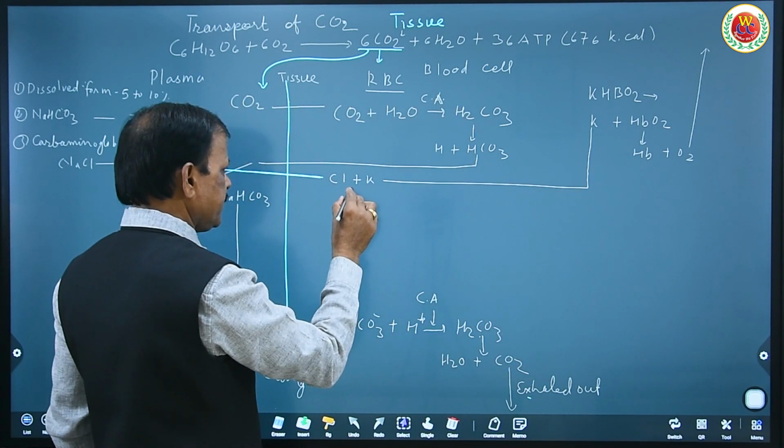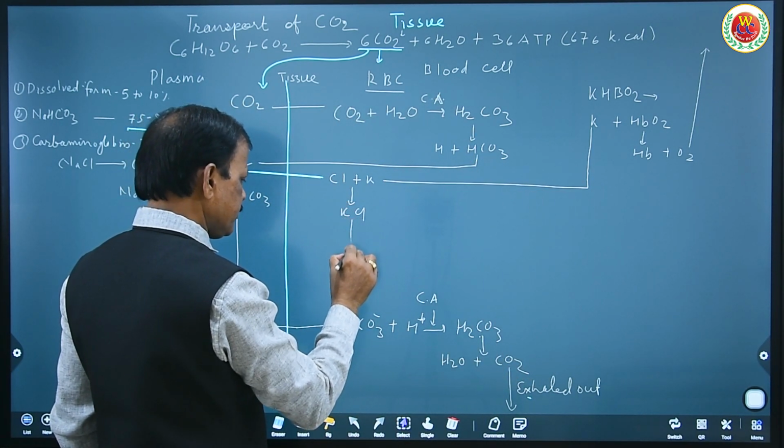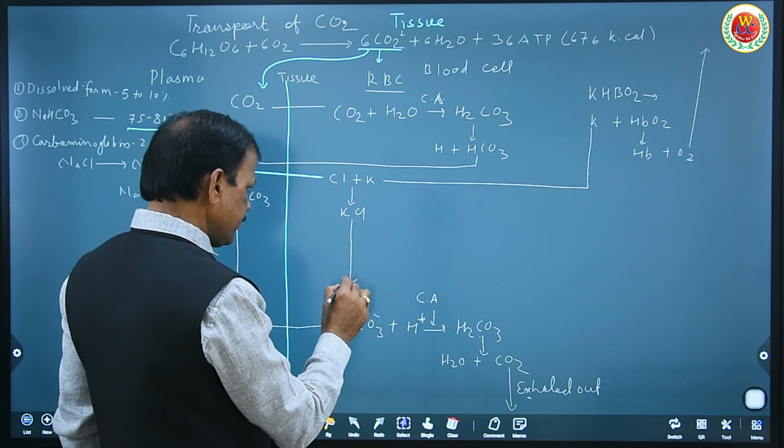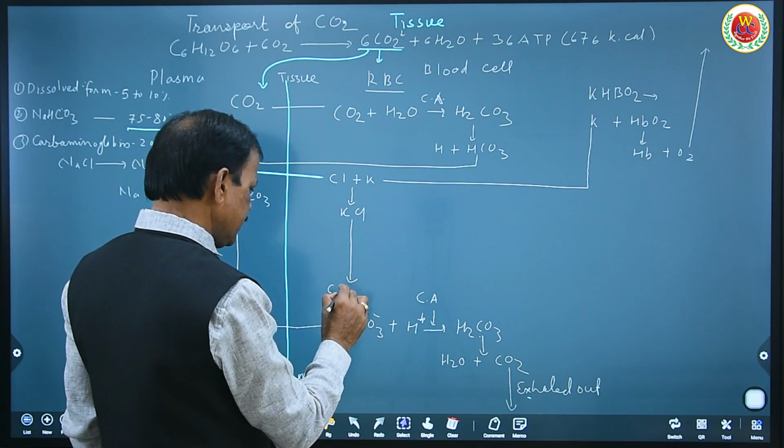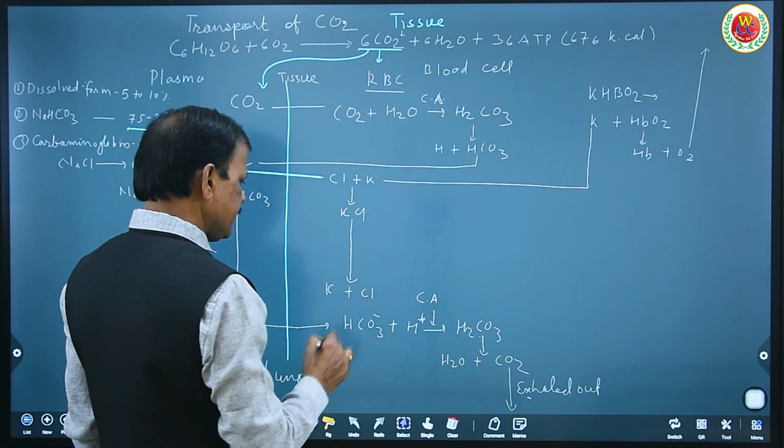with Cl to form the KCl, so as to come to the site of the lungs, where once again this KCl gets dissociated into K plus Cl.